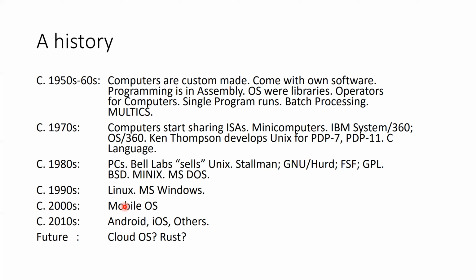So we saw the birth of mobile OSs. Today, we know these mobile operating systems in the form of Android, iOS, and others. So this is the situation today, and what is in store for us in the future.